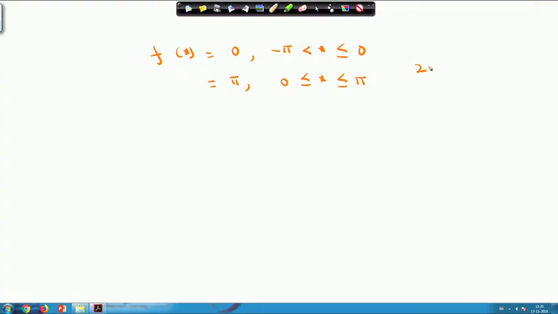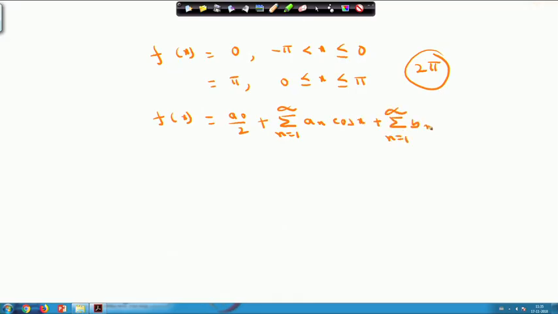So, it is a periodic function with period 2 pi and the range is given from minus pi to pi. So, from the formula, as you know, you can write down f x equals a 0 by 2 plus summation n equals 1 to infinity a n cos n x plus summation n equals 1 to infinity b n sin n x.